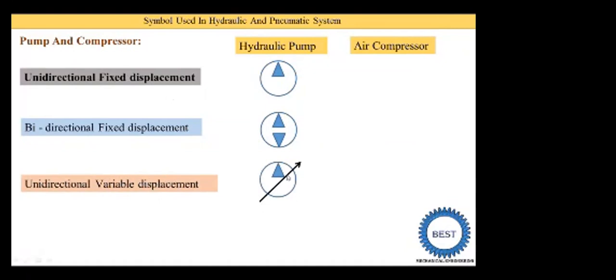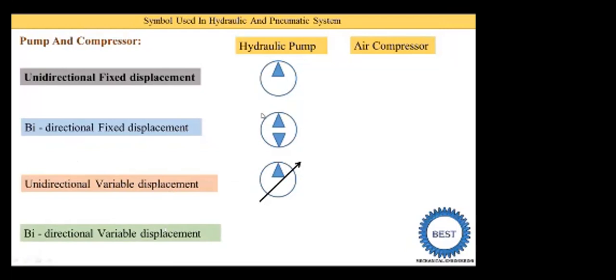This arrow is drawn exactly at 45 degrees and indicates the variable displacement. So in any symbol where the words variable displacement come, you need to draw one arrow line at 45 degrees.